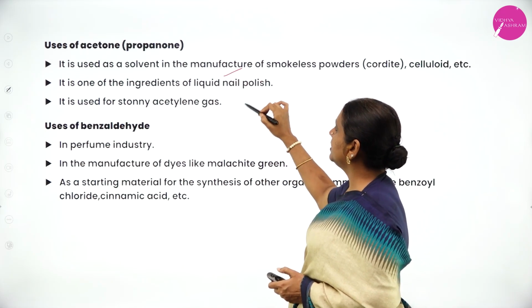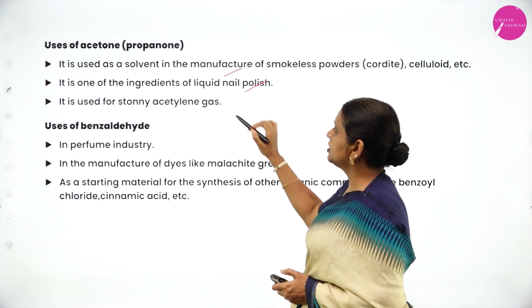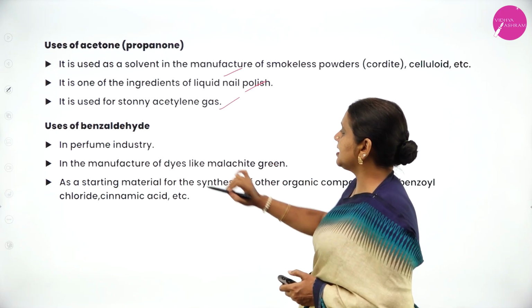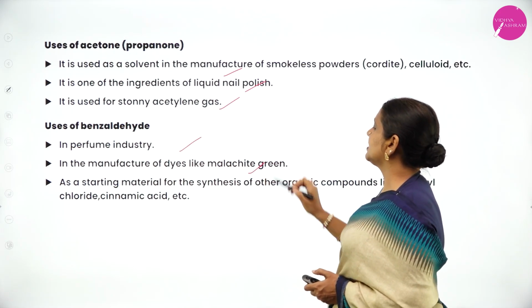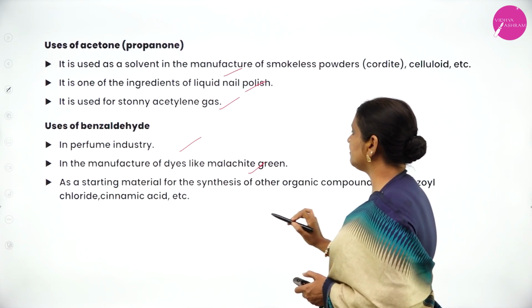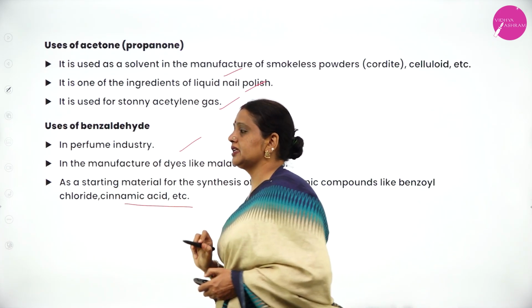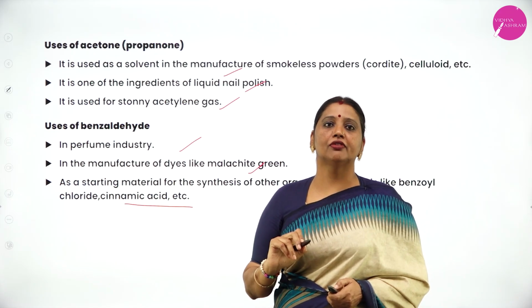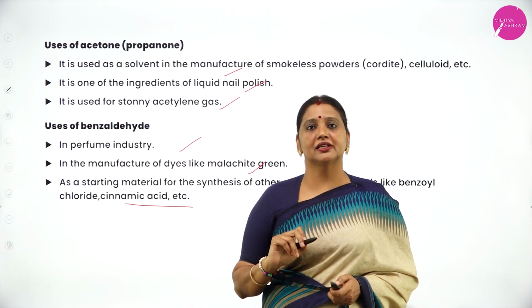Acetone is used as a solvent, an ingredient in nail polish, and for storing acetylene gas. Benzaldehyde is used in the perfume industry, in dyes like malachite green, as well as in organic compounds like benzyl chloride as well as cinnamic acid. These are the uses of formaldehyde, acetaldehyde, benzaldehyde and acetone.